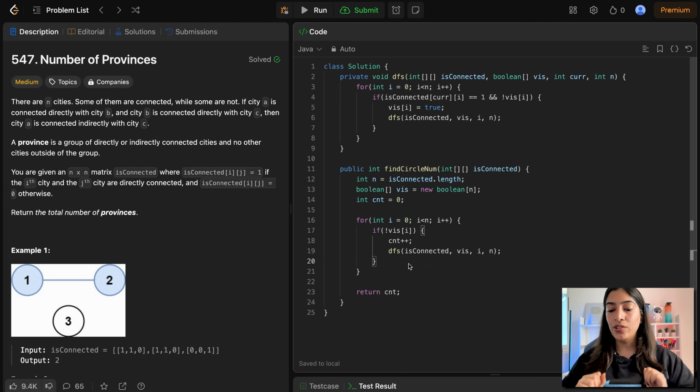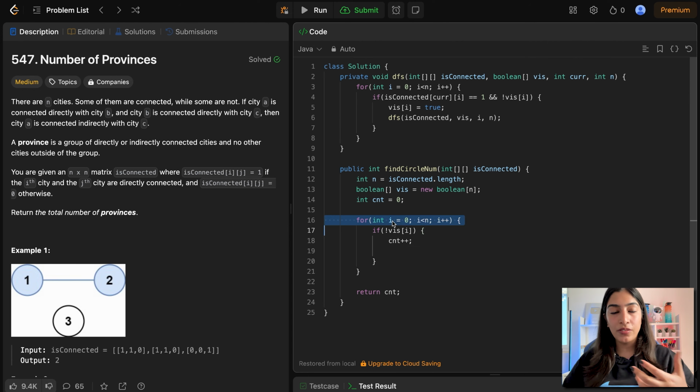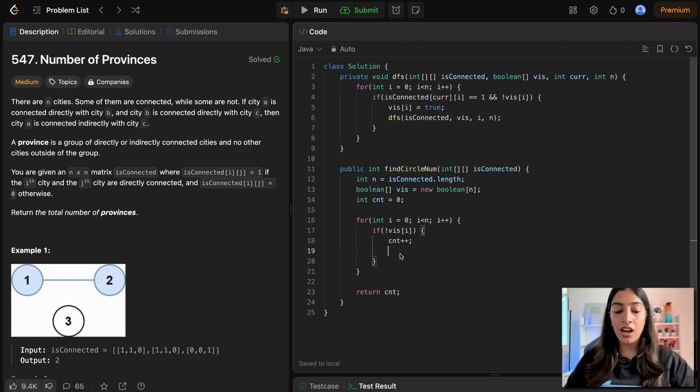Coming to the Java code, again, let me tell you that here you will have to do very little code change because we have already written the DFS code. How many times do we have to do the BFS? Same number of times, right? Instead of just doing the DFS, we will be doing BFS. How many times are we doing it? Every time we come across a new province. How do we do that? Every time we come across a node that has not been visited, we increase the number of provinces, the counter, and then we do BFS.